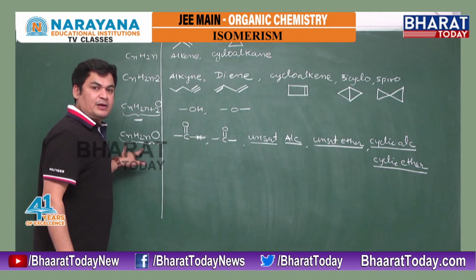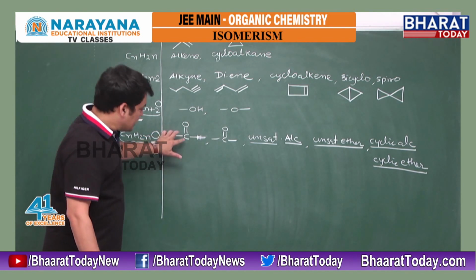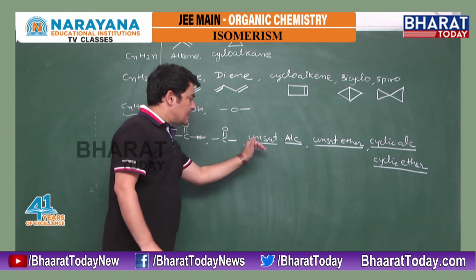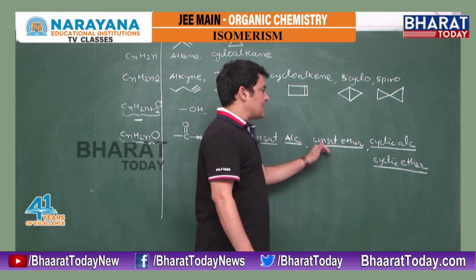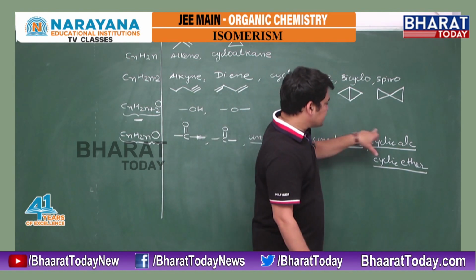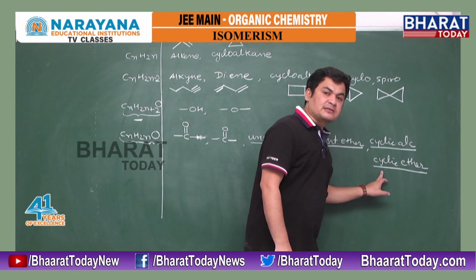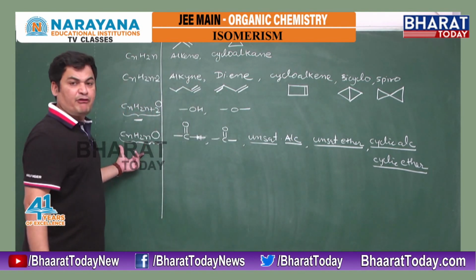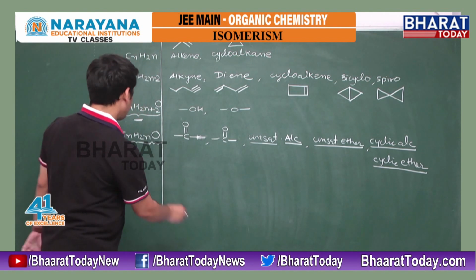So CnH2n is representing the double bond, and we have oxygen. Double and oxygen together means aldehyde or ketone. Double separate, oxygen separate, unsaturated alcohol. Double separate, oxygen separate, that can be unsaturated ether. Double changes to ring, then cyclic alcohol. Double changes to ring, cyclic ether. So there are many possibilities; just by seeing the formula we can decide how many possibilities there are.